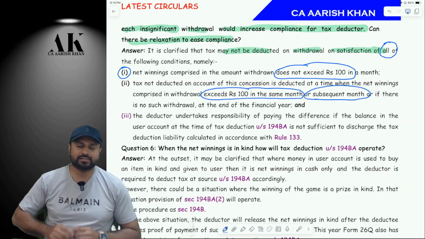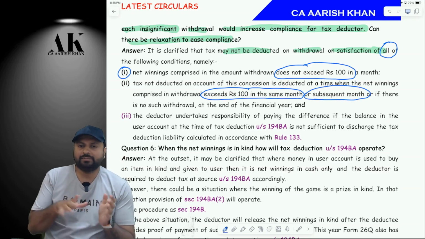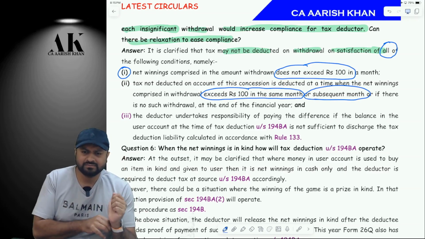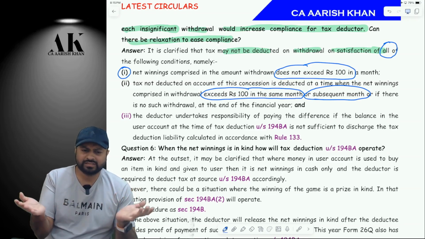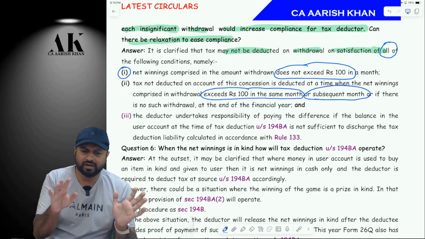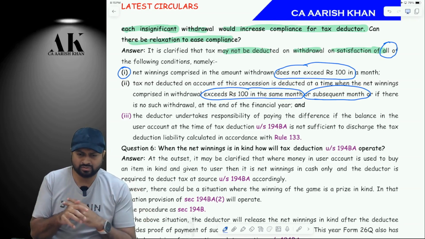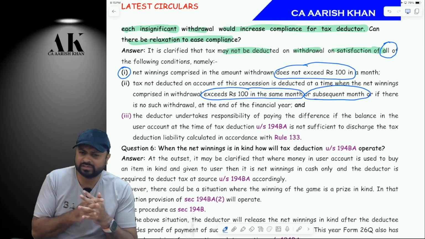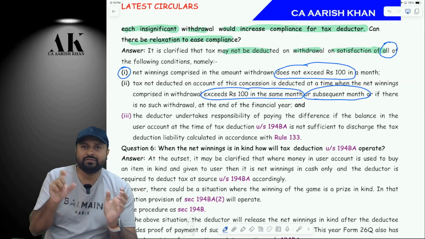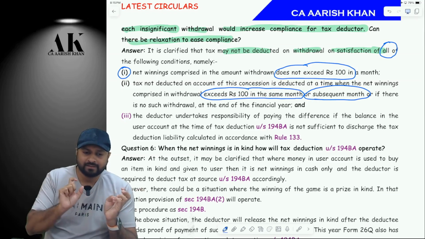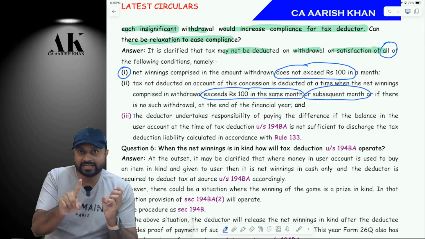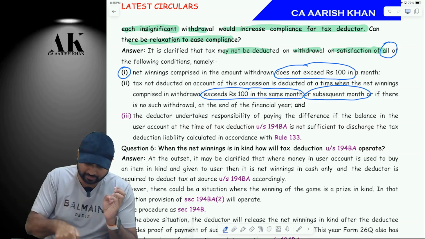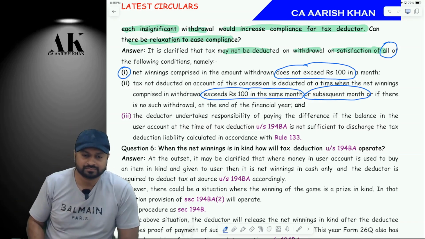So what do I mean by this? For example, in the month of April, I withdraw 70, 80 rupees. So my net winning at that time is not exceeding what? 100 rupees. So at that time, they will not deduct TDS. Now in the month of June, I withdraw another 200, 300 rupees. So at that time, my net winning exceeded how much? 100 rupees. So at that time, you have to deduct TDS on the earlier point also, that is on the earlier 70, 80 rupees. Check point number 2. That is what it wants to say.